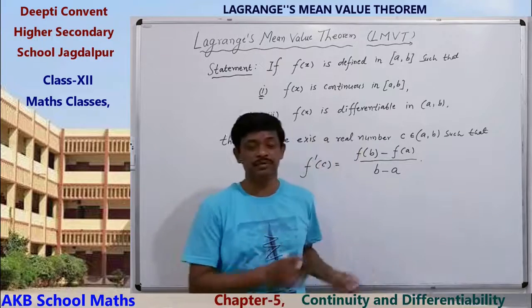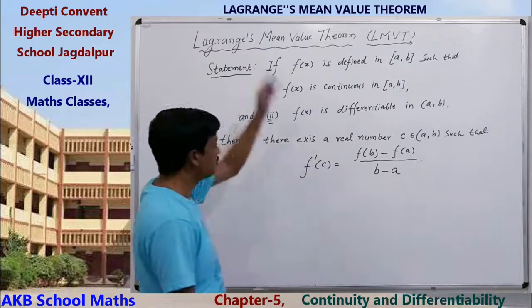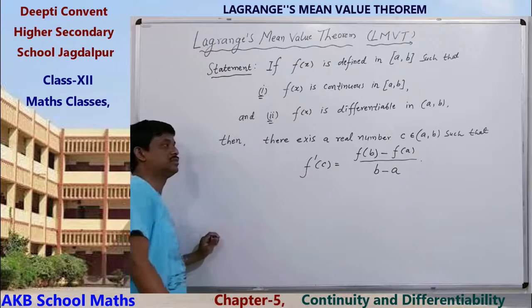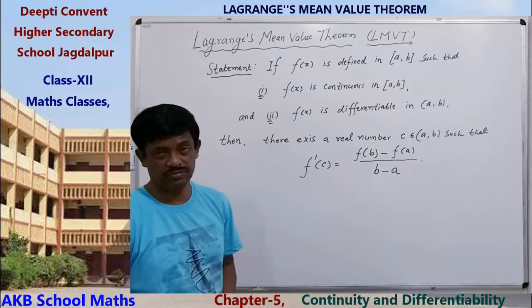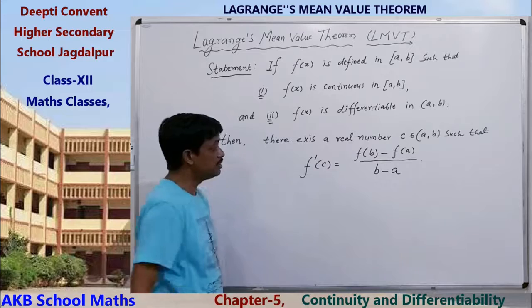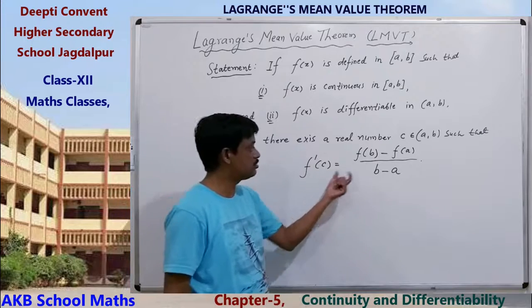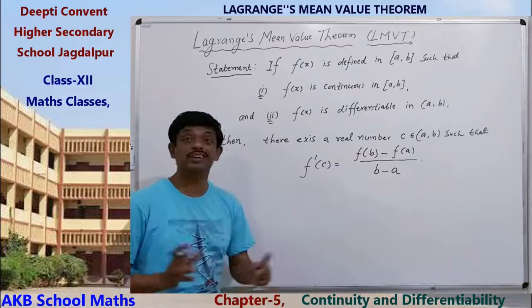Clear? This is the statement of Lagrange's mean value theorem. So remember it always. Very, very important theorem. Clear? Here we see that the derivative equals this. Clear? Now we are trying to understand the geometrical meaning.